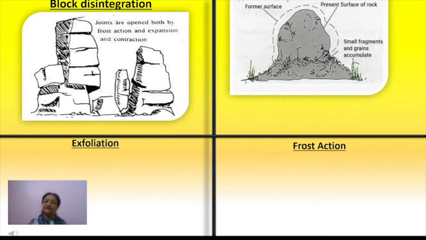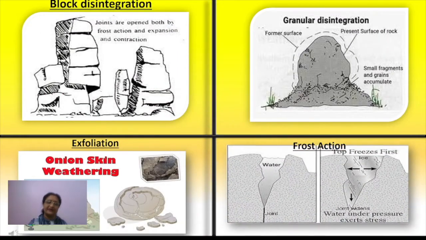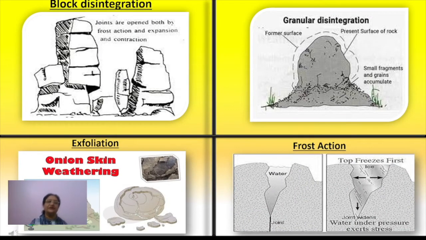Now the four types of mechanical weathering we have discussed just now, you can find here. Number one is block disintegration, when the joints of the rocks are becoming loose, and it causes the breaking down of particles into block shapes. This is called block disintegration. When almost the same thing happens, but with a little difference, that irregular shaped particles break down, that is called granular disintegration, the second one.